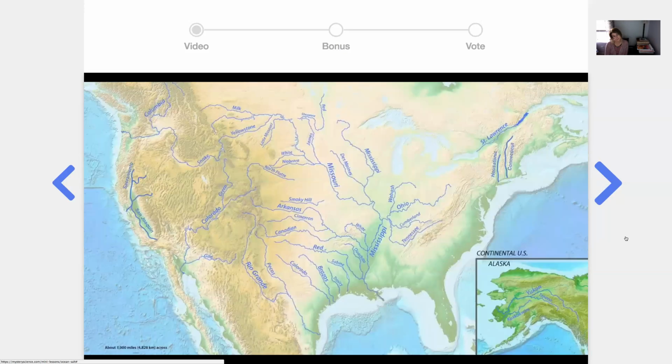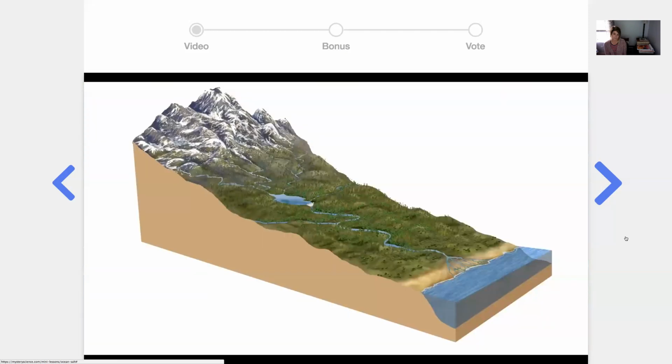But if you look at a map and you trace your finger along the many rivers you see on the map, you can see that most rivers and even some lakes connect to the ocean. And since rivers and lakes are located on the continents or land, which is higher up than the ocean, the water in the rivers and lakes usually flows down into the ocean.